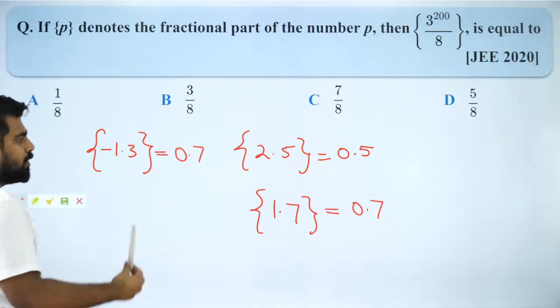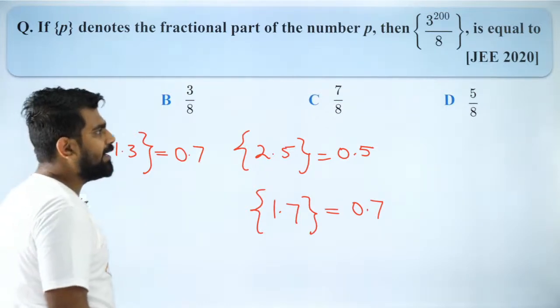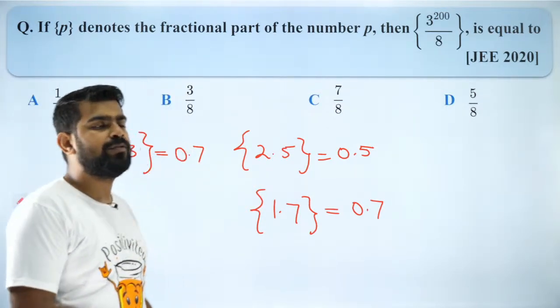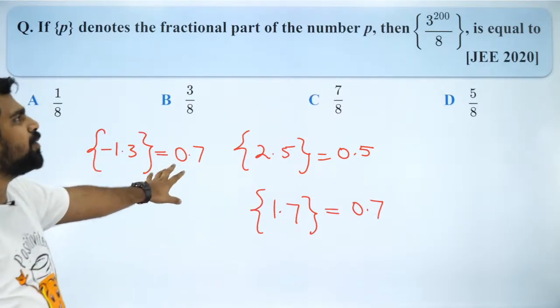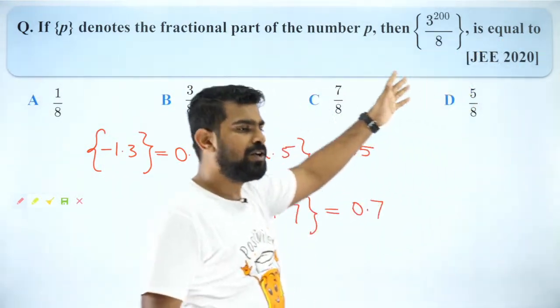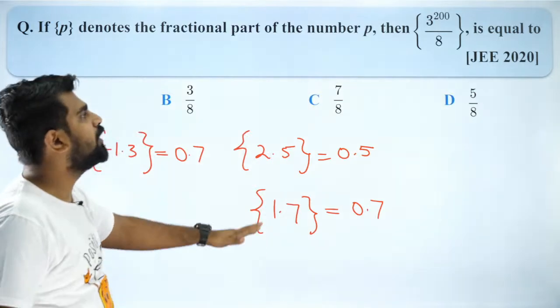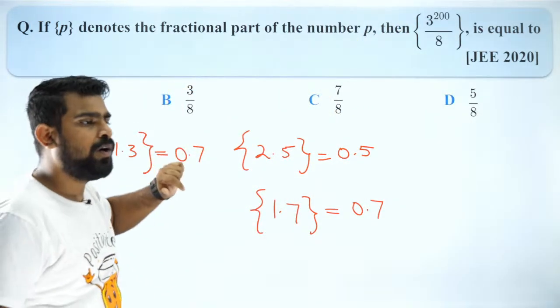Got it? So that you guys should be aware of, otherwise you will end up making a mistake. Is that fine, everybody? For negative alone, you have to be careful. But anyway, negative does not come here, so you need not worry about it. For you, it is going to be simple because here both of them are positive, so no worries. All of you clear?